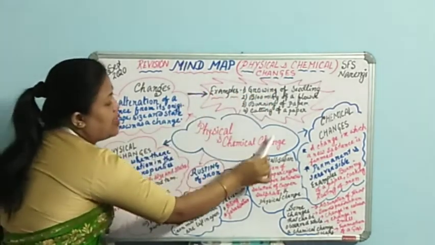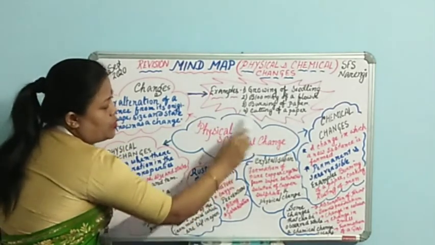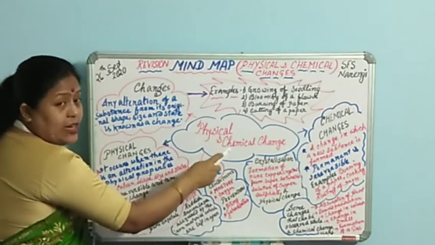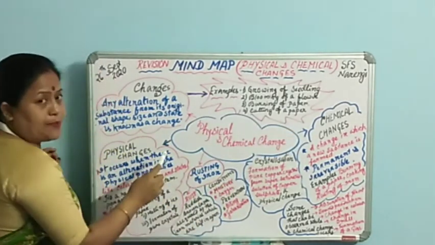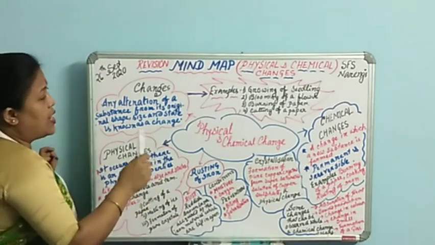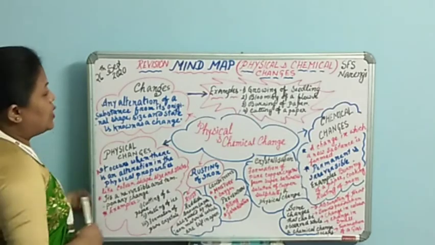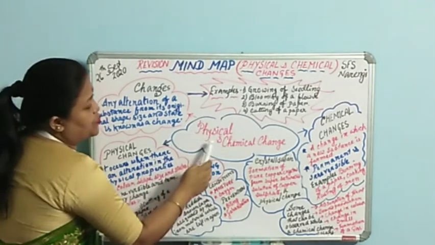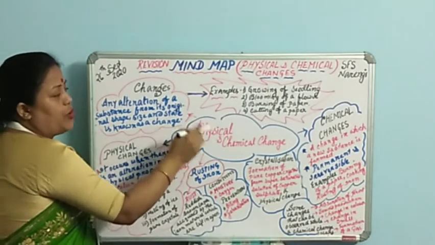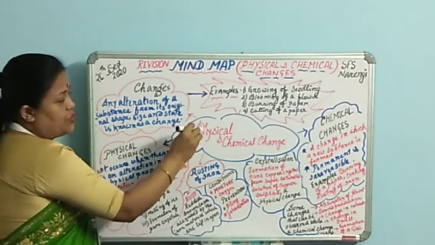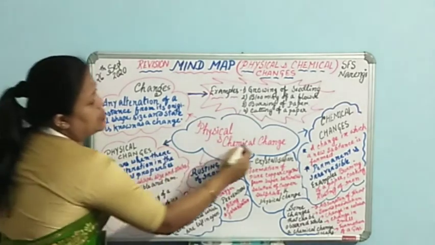I placed the name at the center, and these are the different branches coming out of this main heading of the chapter, and these are the subtopics of this chapter. We shall be discussing all this in brief, since we are doing the revision work. As the name of the chapter is physical and chemical change, before we get into the depth of this chapter, we need to start with the word change.